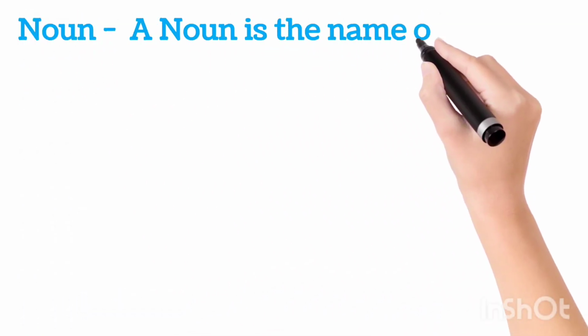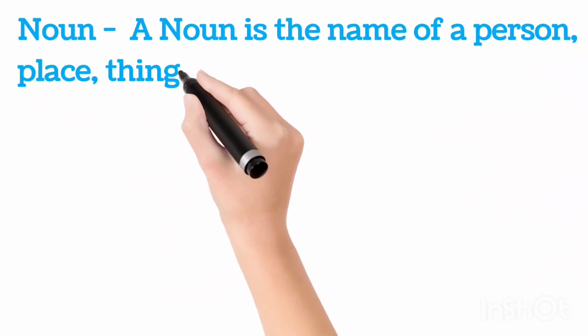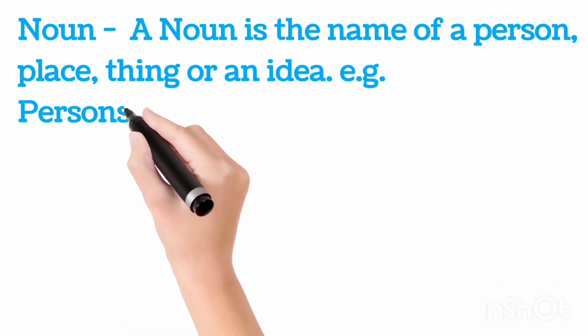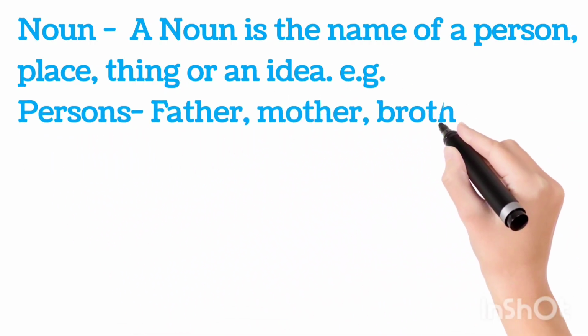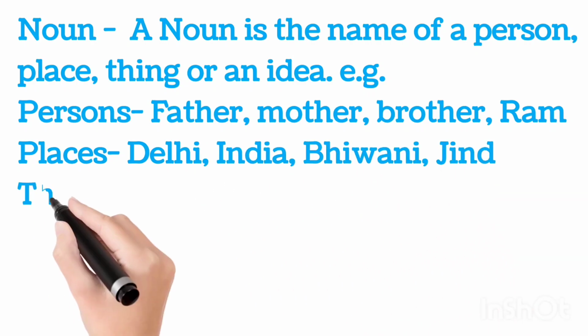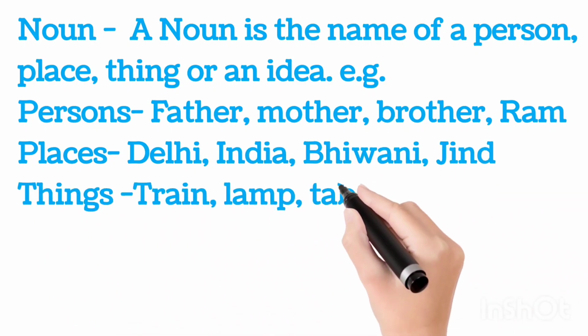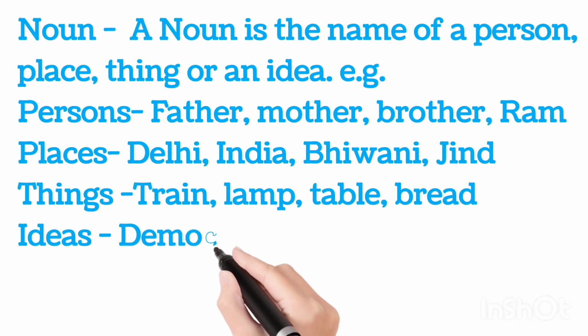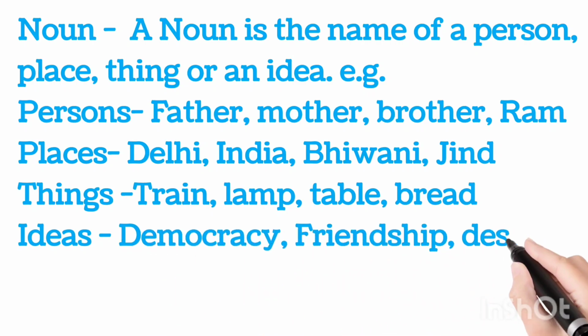Noun. A noun is the name of a person, place, thing, or an idea. Examples: persons: father, mother, brother, Ram. Place: Delhi, India, Bhiwani, Jind. Things: train, lamp, table, bread. Idea: democracy, friendship, desire.